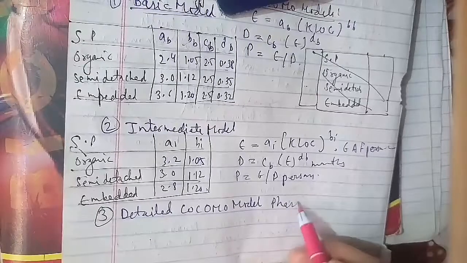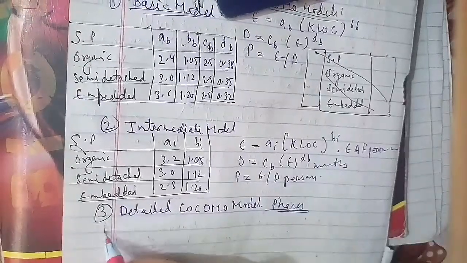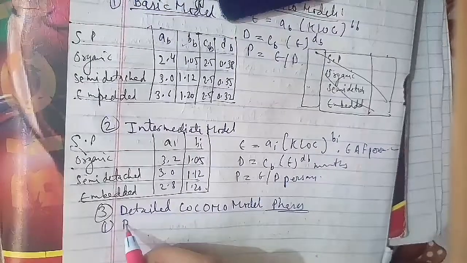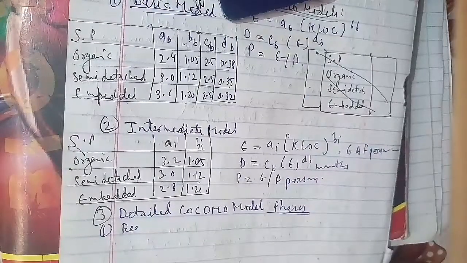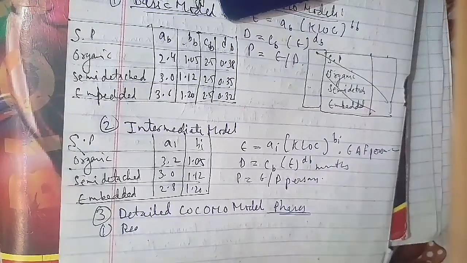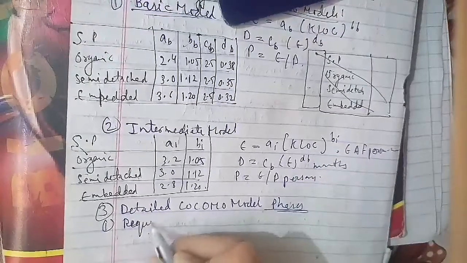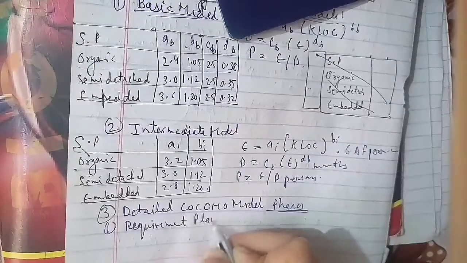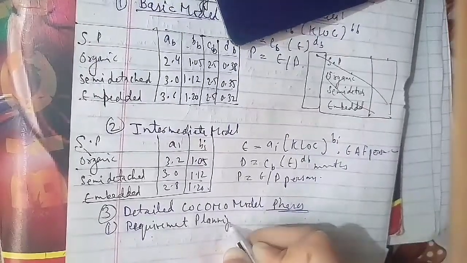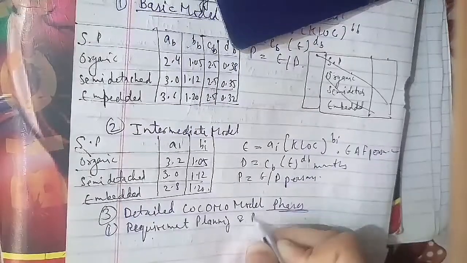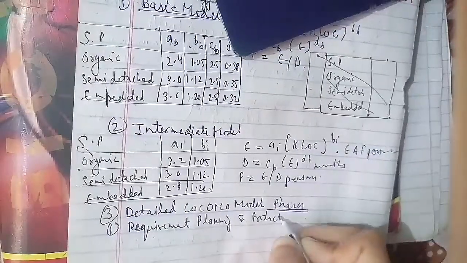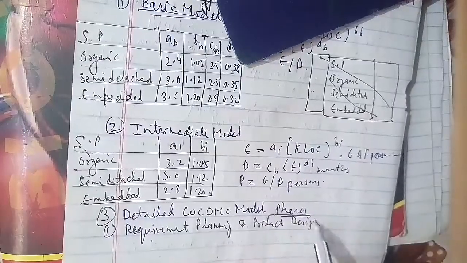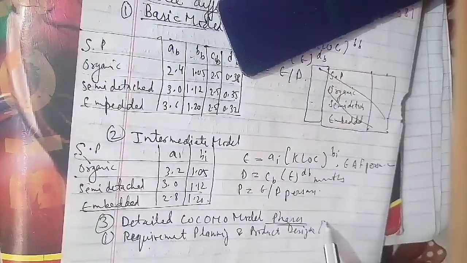Requirement planning and product design, which is RPD. The other is detailed design.